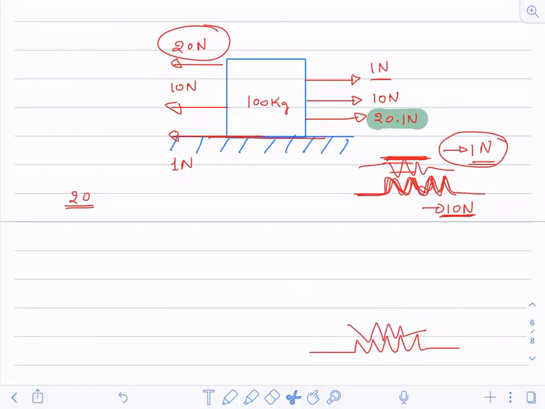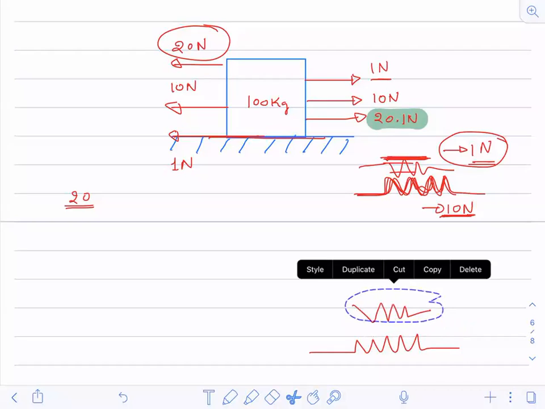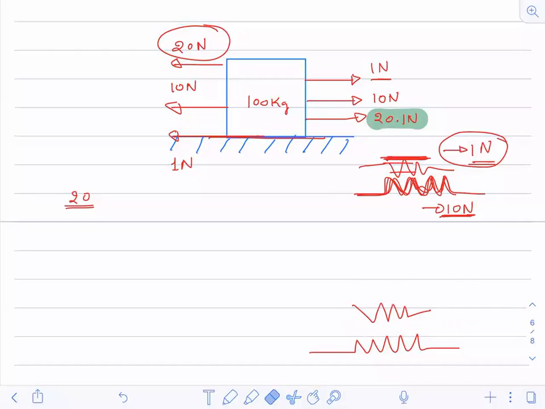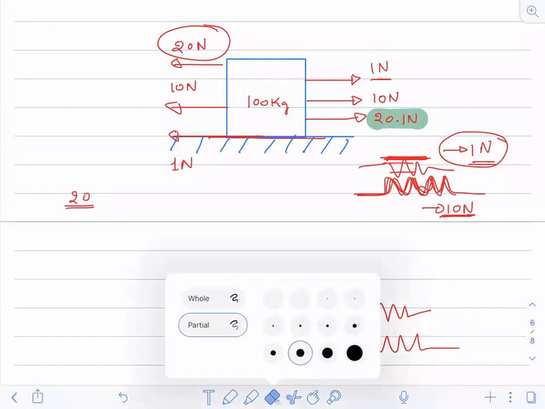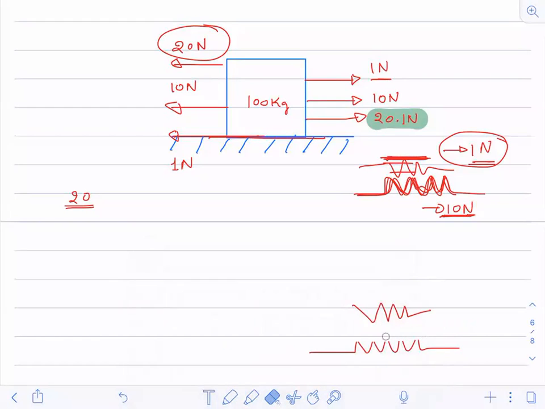Yes or no? Because this has to move, no? This body has to move on this surface like this. So if it has to move on this surface, whatever thing is coming into contact has to be broken by this object. So what happens? These top parts either get broken or get worn out.